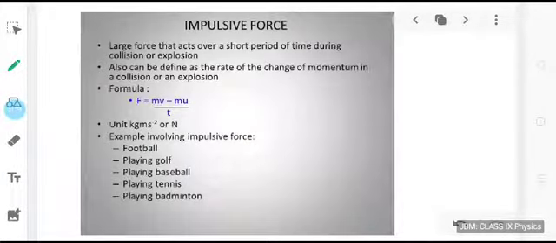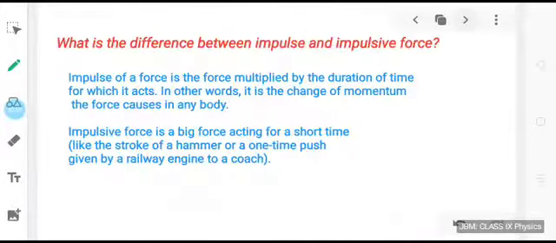We can discuss some examples, like a large force that acts over a short period of time during a collision or explosion. It can also be defined as the rate of change of momentum in a collision or an explosion. Examples of impulsive force are football, golf, baseball, tennis and badminton, where the time of contact between the two objects is very small, say a fraction of a second. Just imagine a batsman playing a sixer shot. The time of contact between the bat and the ball is so small, but still there is such a huge change in the momentum of the ball. That force is an impulsive force.